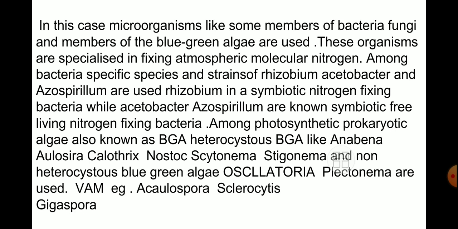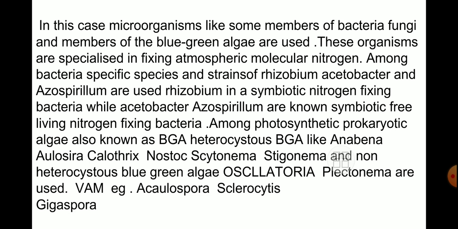Once again, I'm going to tell you the long form of VAM, that is vesicular arbuscular mycorrhiza. Examples: Acaulospora, Sclerocystis, and Gigaspora. This VAM also can be used as nitrogen fixing microbes.